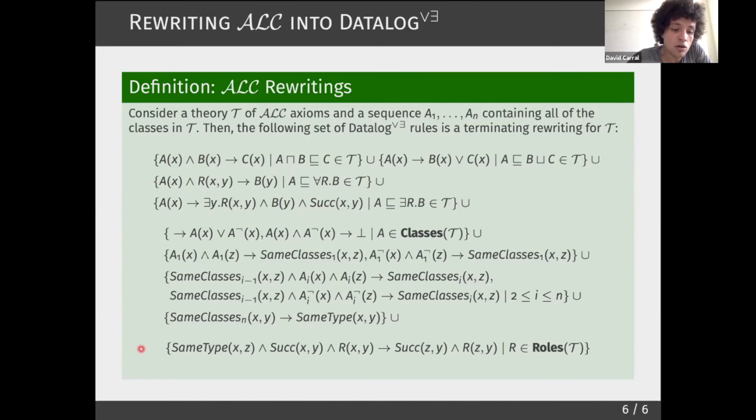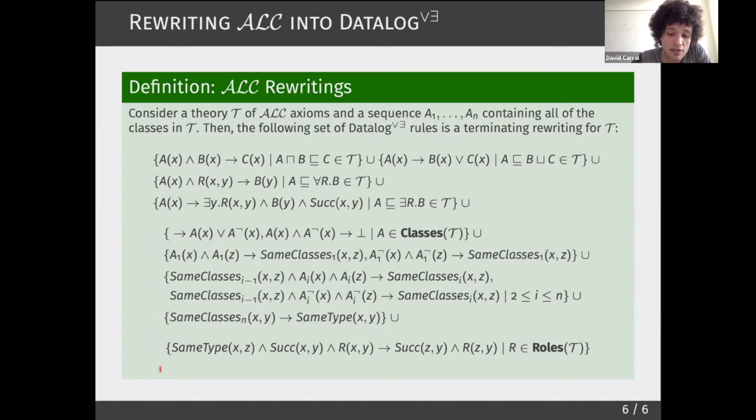Now we have another block of rules that is used to identify elements that are of the same type. So what do I mean by same type here? What I mean is that these two elements are subsumed by exactly the same set of classes. So here we have some rules that force us to derive whether an element is in A or a class that is used to represent the negation of A, and some rules that are used to identify if two elements belong in the same type.